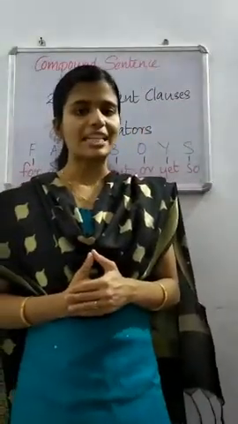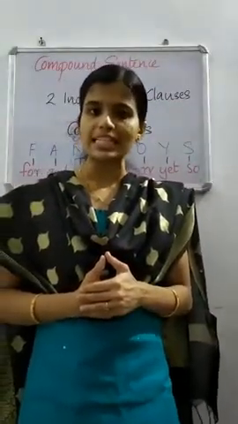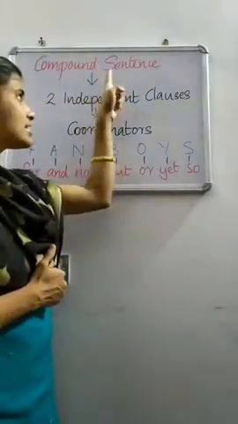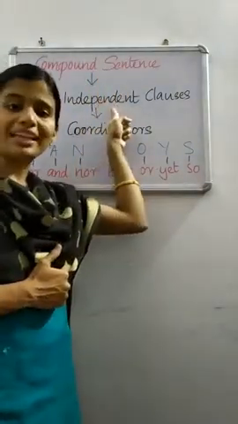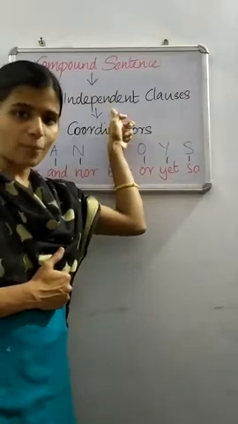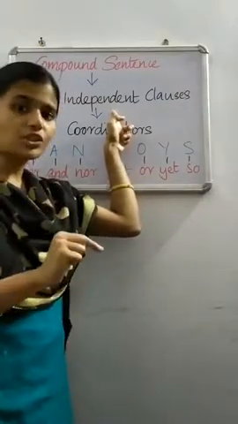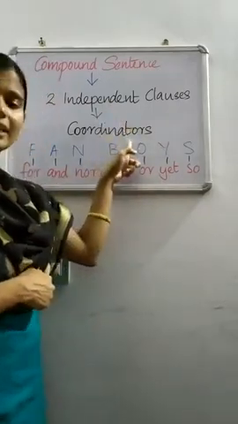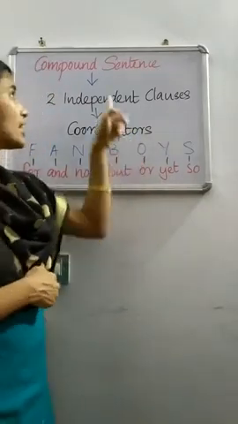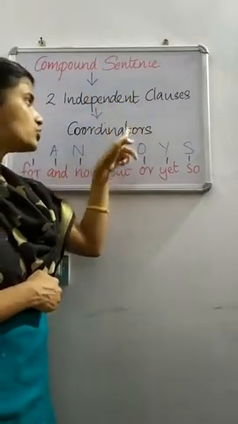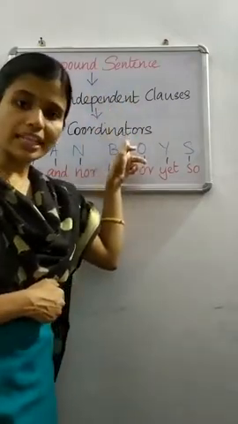This compound sentence. What do you mean by compound sentence? A compound sentence is a sentence which has two independent clauses. A compound sentence has two main clauses which are joined using coordinators. A compound sentence consists of two independent clauses joined using coordinators.